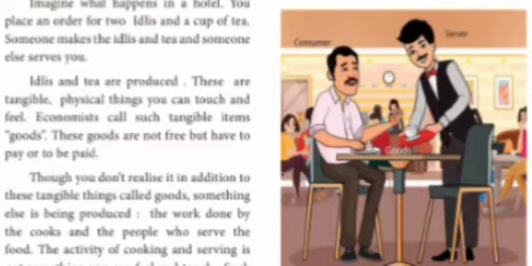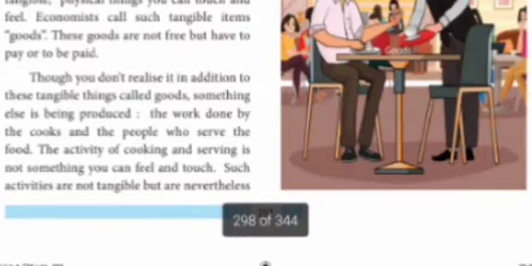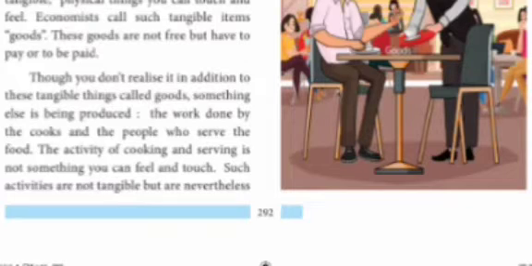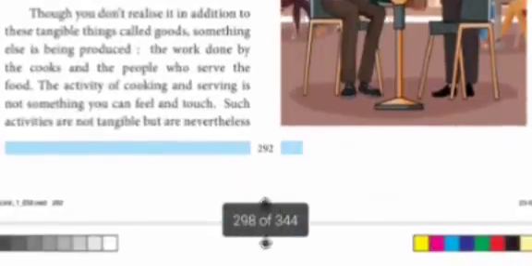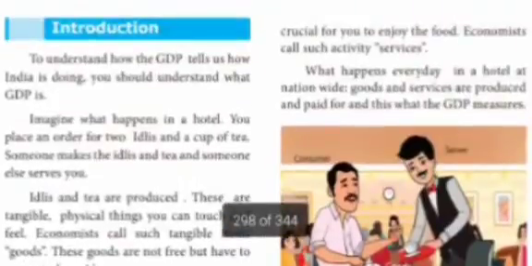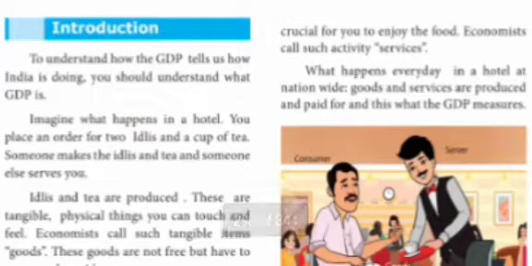Though you don't realize it, in addition to these tangible things called goods, something else is being produced: the work done by the cook and the people who serve the food. The activity of cooking and serving is not something you can feel and touch. Such activities are not tangible, but nevertheless crucial for you to enjoy the food.